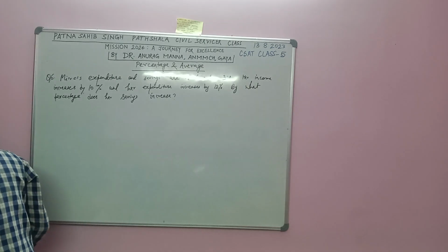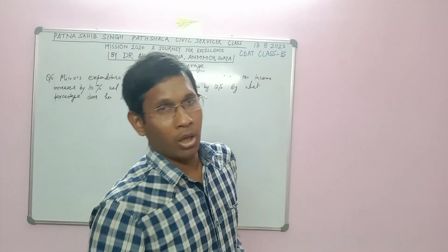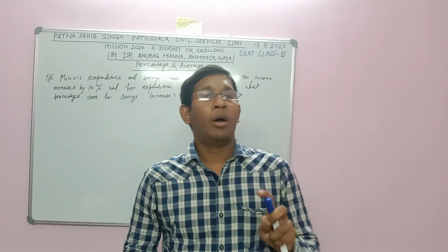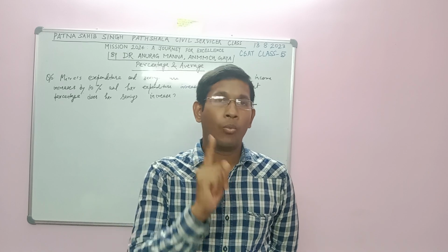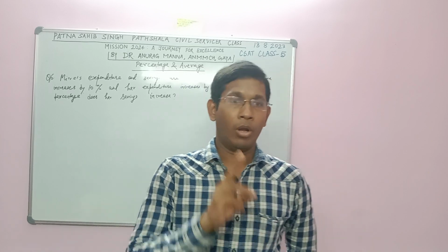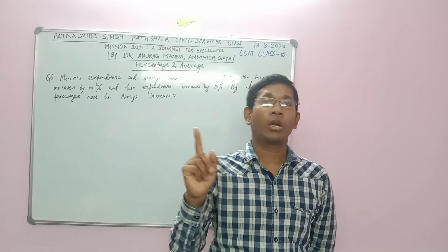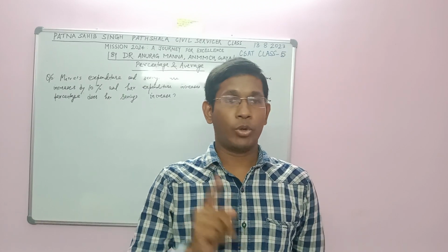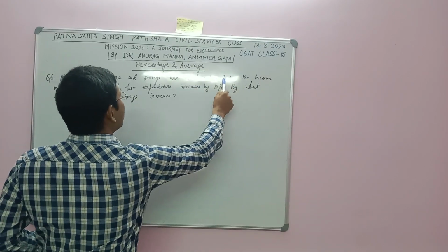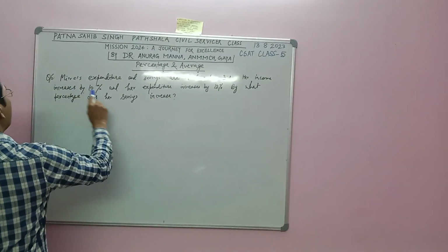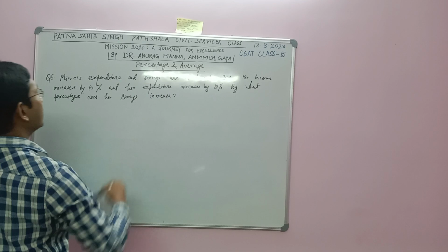In mathematical questions, we need to focus on 2 things. Number 1, what data is already given and what I want to calculate. And remember, we have to calculate based on the data already given in the question itself. So come to the question. Miraj's expenditure and savings are in the ratio of 3:2. Her income increases by 10% and her expenditure increases by 12%. By what percentage does her savings increase?